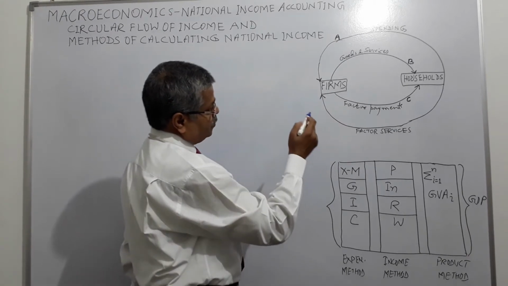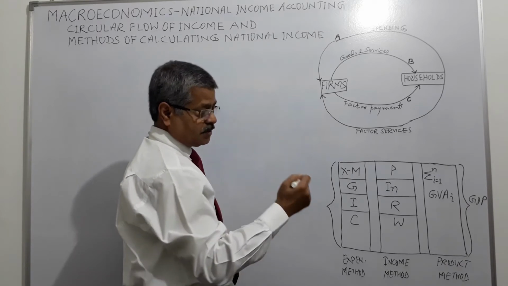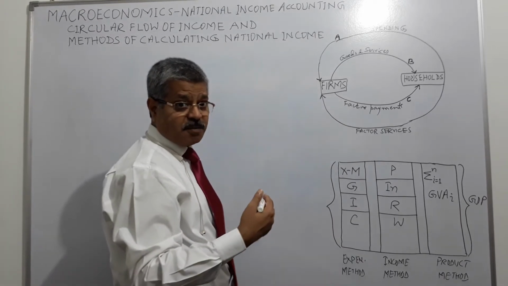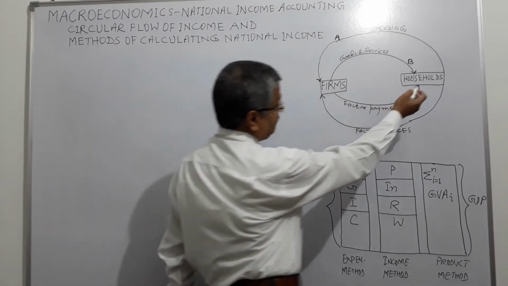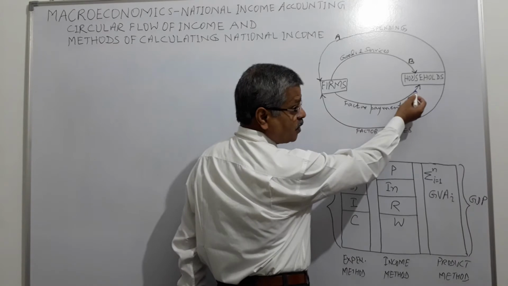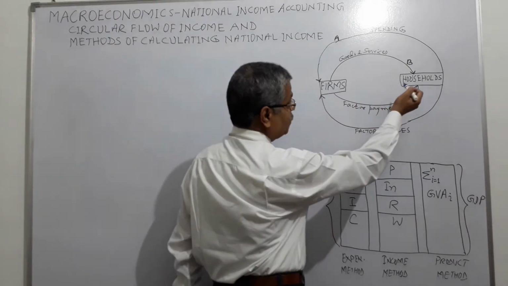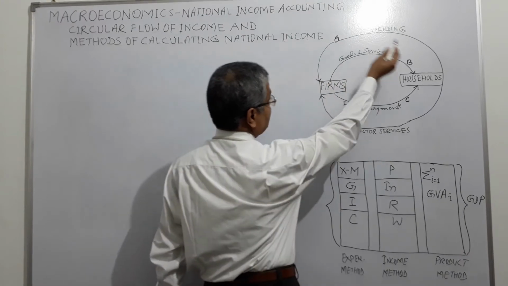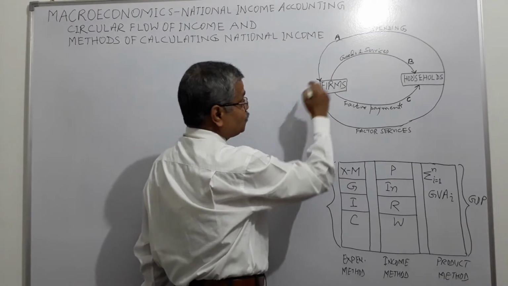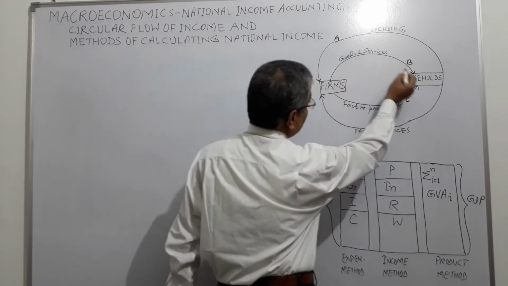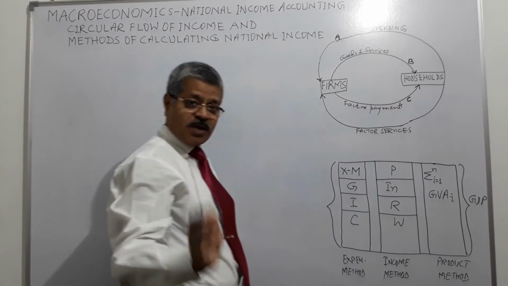And when the goods are produced, the same people who had helped produce them need to fulfill their requirements. So they spend their income which they had got through the firms. This is the income they had got. They spend that income here for meeting those requirements. Money goes to firms, and firms supply the goods and services to the households.